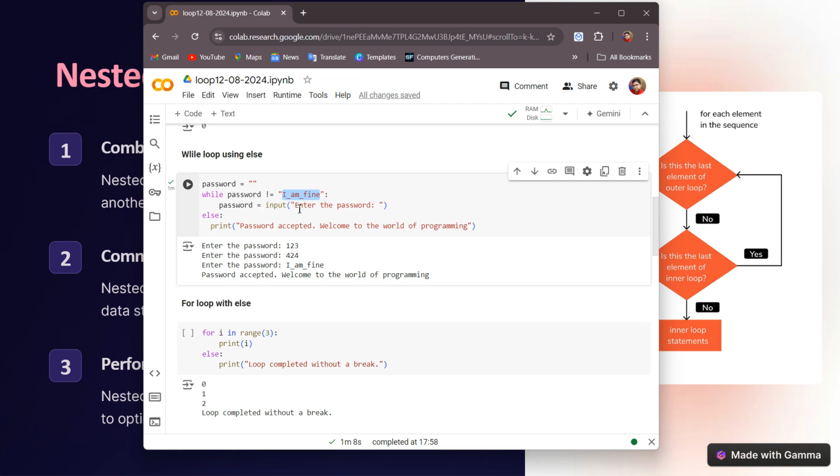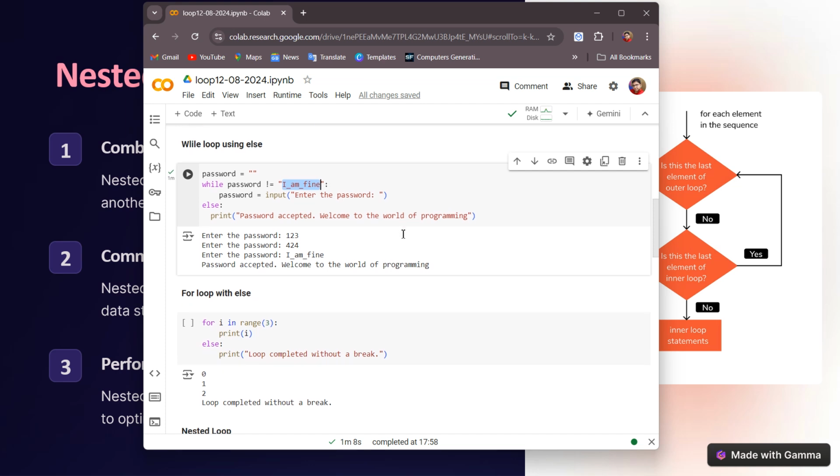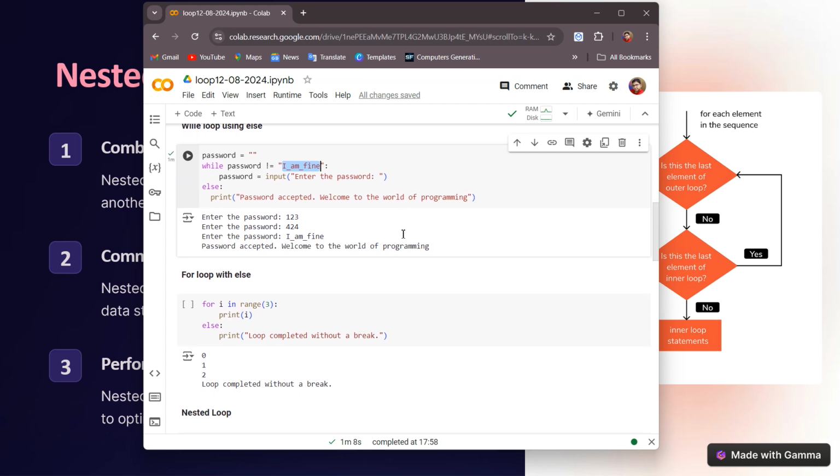I have given some wrong password at first, so it will match again. It is not matching, so again it will run. This way the while loop is going on, and when the condition is no longer true, it will directly jump to the else condition and this line is going to be printed. This is how the while with the else is working.